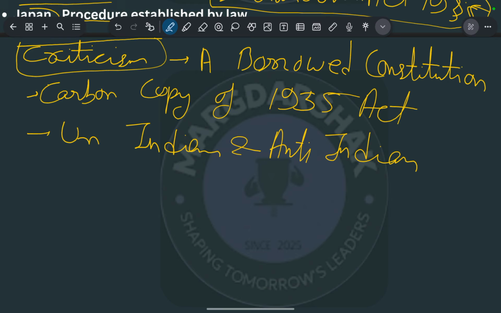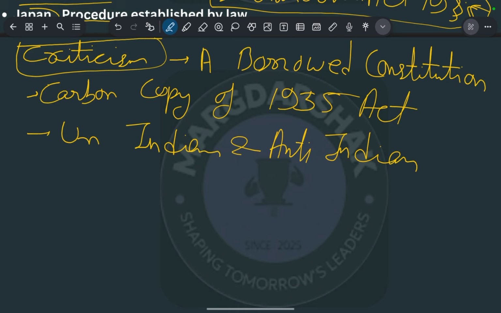The critics also argued that this constitution is a legacy of the British, like the discussions are mostly on the English part. Okay, so that is why the critics argued, but the constitution makers clarified that most of the people are educated in English concepts and English ways, so the constitution has some portion of the English part or the Britishers' thought, but that can be amended. We have the right to amend the constitution in the future.